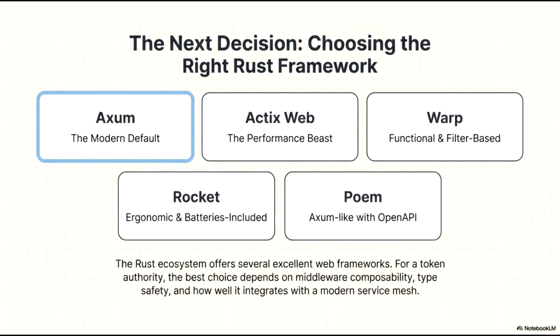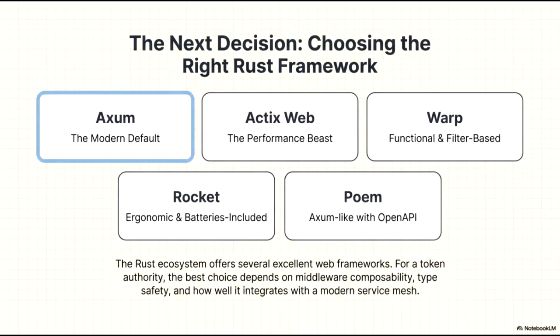The ecosystem currently offers several excellent options, each tailored to different priorities. Axum has become the modern default, known for its modularity and deep integration with the Tower ecosystem. Actix Web continues to be the performance beast, offering unmatched speed and maturity for high-load applications. Warp provides a unique functional filter-based approach that emphasizes strict type safety. For teams prioritizing developer experience, Rocket offers an ergonomic, batteries-included environment. Lastly, Poem provides an Axum-like API with first-class support for OpenAPI specifications.